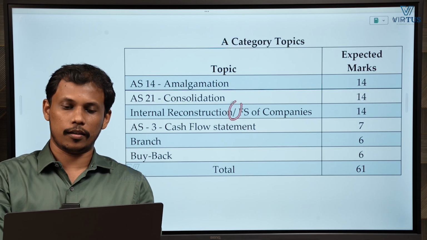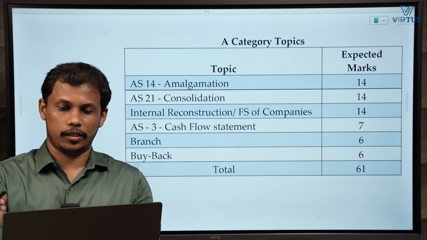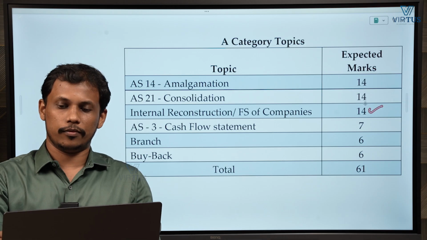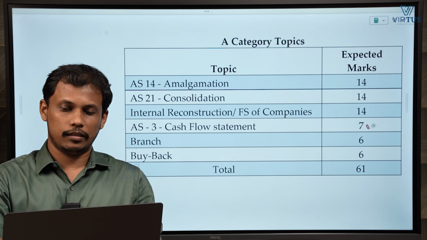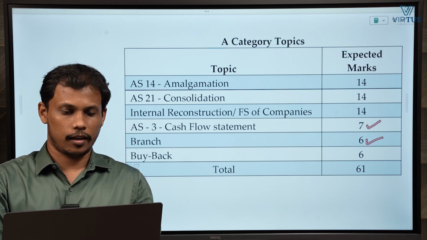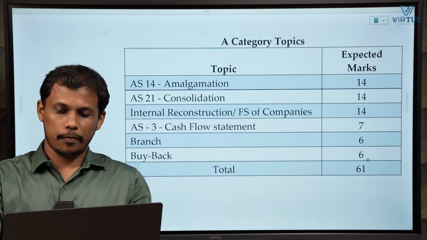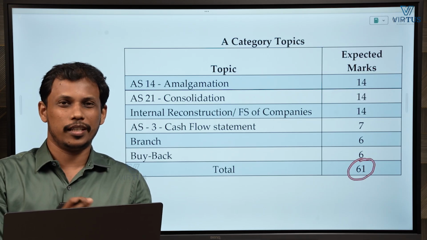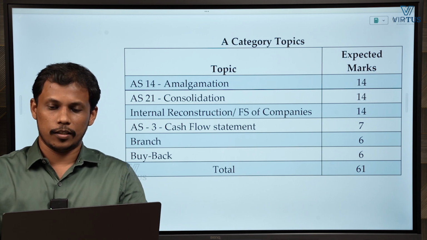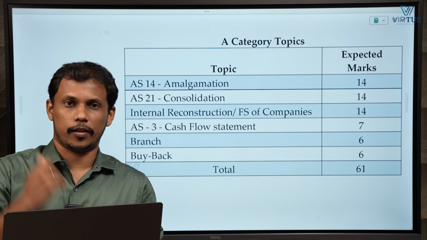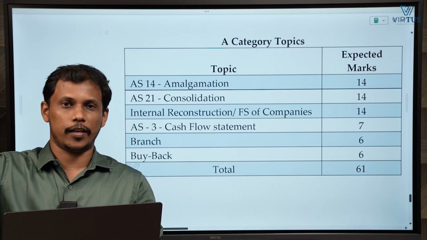I am putting an or there, right? Because if one is asked, the other is not going to be asked much. Okay. So 14 marks we can expect from either of these topics. Okay. Then cash flow statement is regularly asked, branch is regularly asked, buyback also regularly asked. Okay. So in that way we can make around 60% is this A category topics. Okay, right. So if you are covering this first, okay, not the first, I am telling about the revision. Okay, rest you can do as per the phases itself.